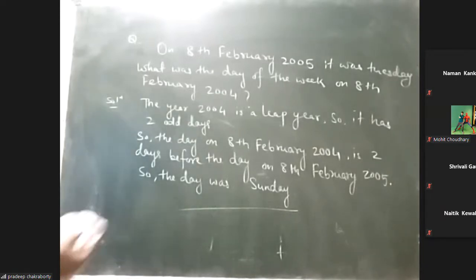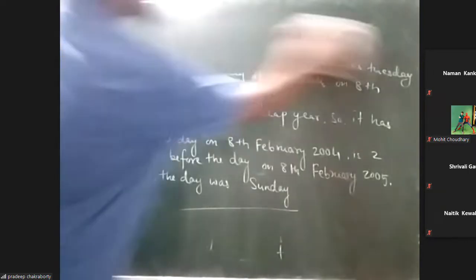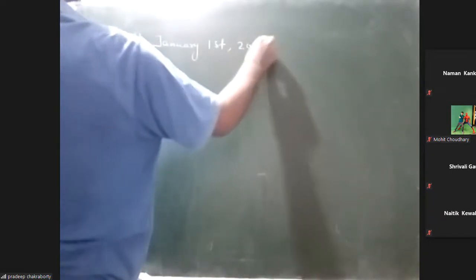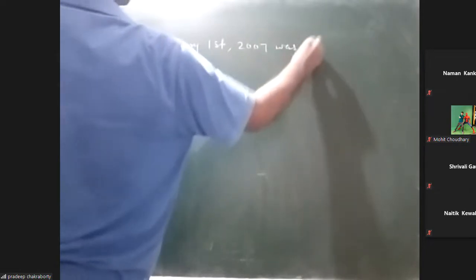Okay. Next question. Similar to this, hopefully this question you can do. January 1st, 2007 was Monday.